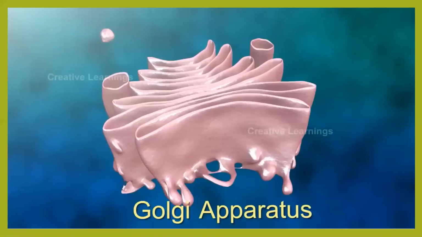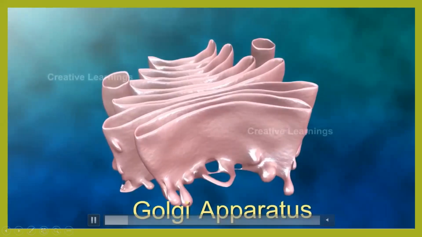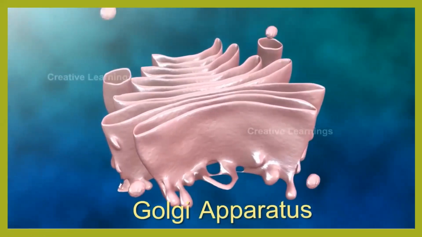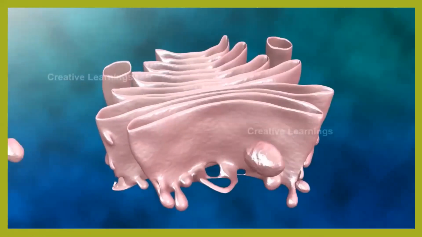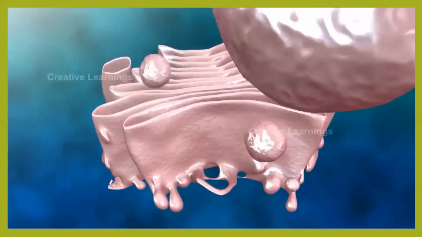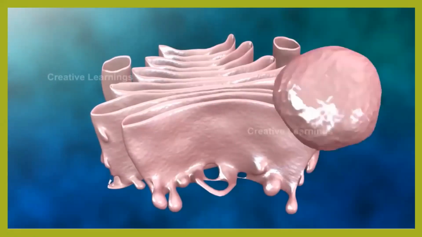Okay, so I believe now you've understood. It's a very small video which I'll be showing just to understand how the transport vesicle is coming. How the modification will happen will not be shown in this video, it will be shown in the next video after the function part. And how is the new secretory vesicle formed? Are you guys ready? Okay, let's have a look. So all of the incomings are transport vesicles at the cis space, and the ones which are getting released are nothing but secretory vesicles from the trans space. Easy to understand?